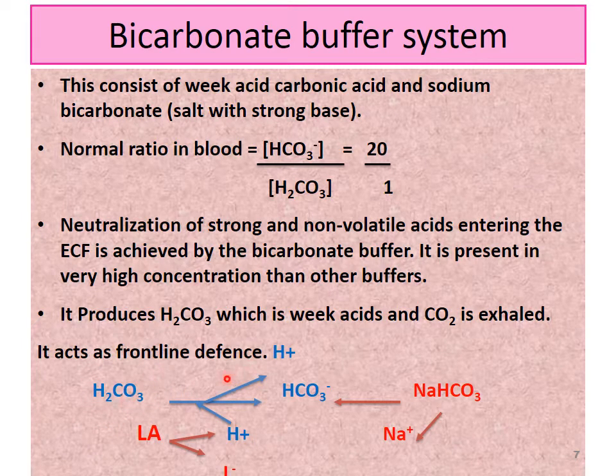In the same way, if the environment is basic, or you can say there is an increase in OH ion, then H2CO3 comes into play. It removes an H plus ion and gets converted into bicarbonate, and this H plus ion then combines with the OH ion to produce water, or with the base, if it is lactate or some other base, it will combine with it and form the product.